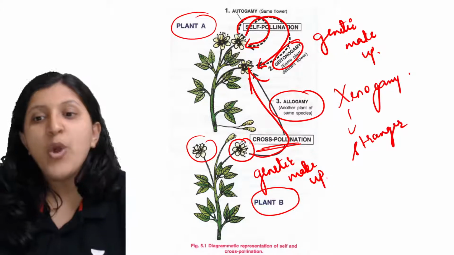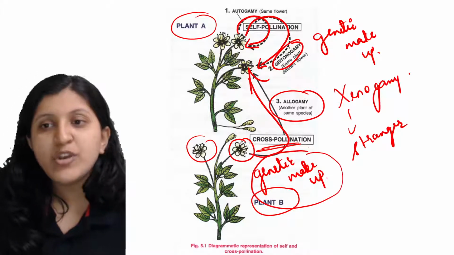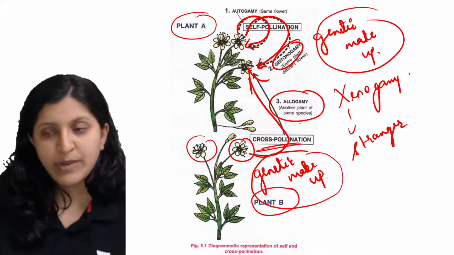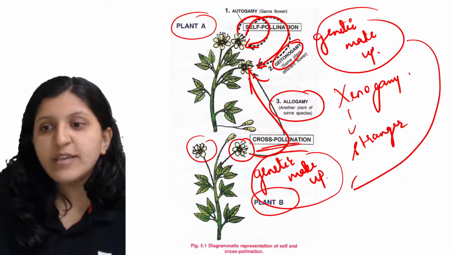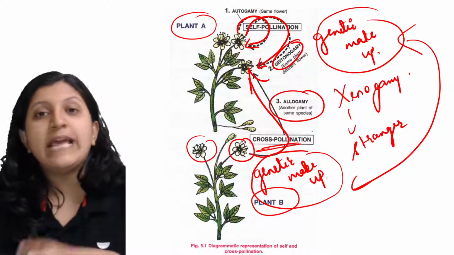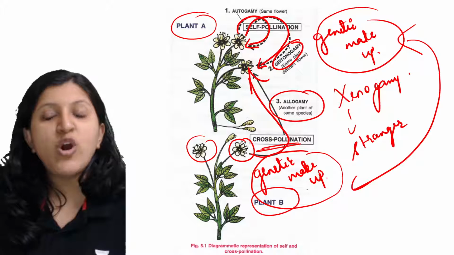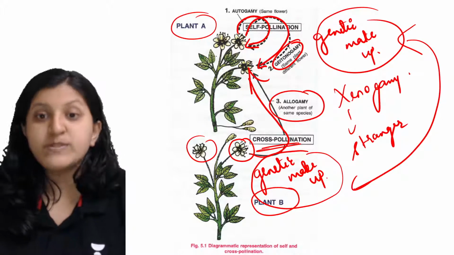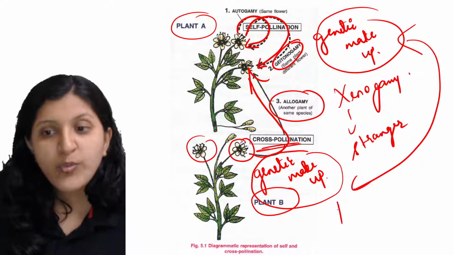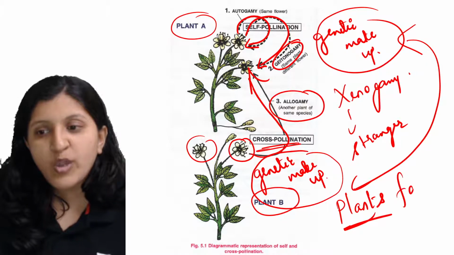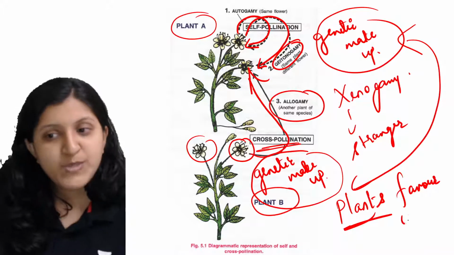So when the genetic makeup changes between the plants, as the genetic makeup varies, there might be a betterment of the plant species based on that variation. That is the reason plants always favor cross pollination.